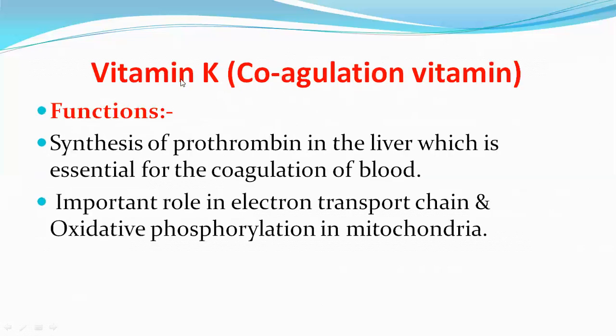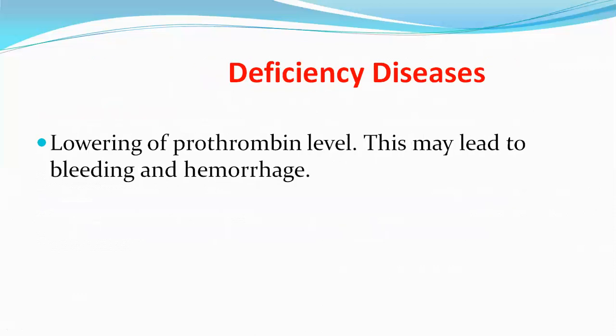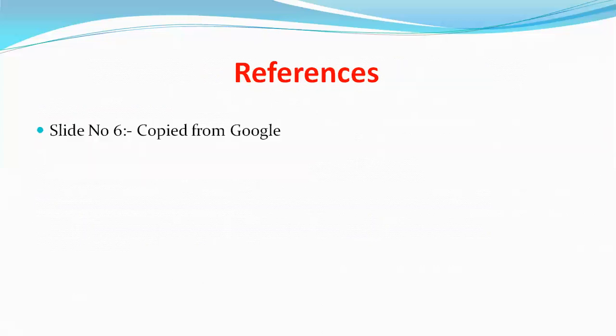So coming to vitamin K, which is also known as coagulation vitamin. Next, functions. Vitamin K is required for the synthesis of prothrombin in the liver, which is essential for the coagulation of blood, and vitamin K plays an important role in the electron transport chain and oxidative phosphorylation in mitochondria. Deficiency disorders. The deficiency of vitamin K leads to lowering of prothrombin level. This leads to bleeding and hemorrhage.